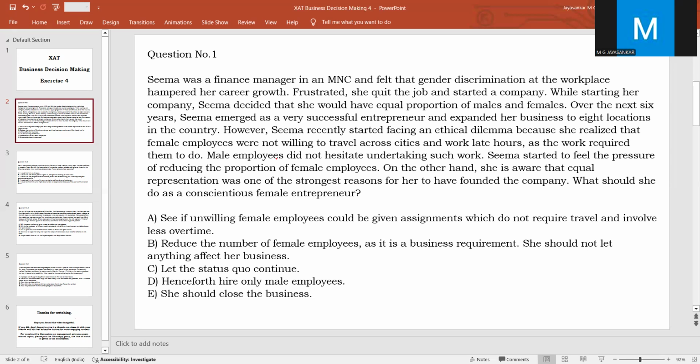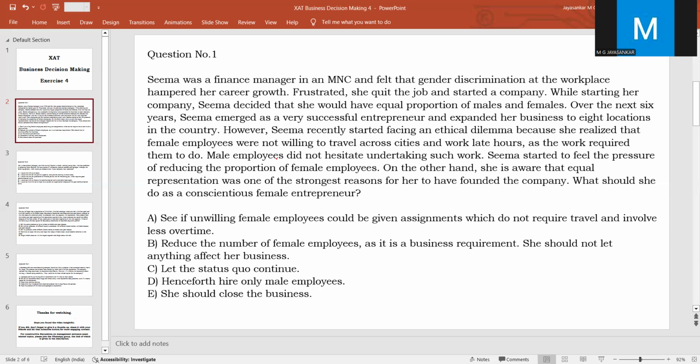In the first question, this is talking about a dilemma faced by Seema, who was a new entrepreneur. She's a female entrepreneur, who was working in an MNC as a finance manager in a multinational corporation, and she got fed up with the gender bias in that organization. That is why she quit and started her own organization. In her organization, as per her ideal, she was an equal opportunity employer, giving opportunity to both male and female without any discrimination or gender bias. But of late, she is facing a problem. The female employees are not willing to travel to other cities and work late hours, whereas the male employees are willing to do that.